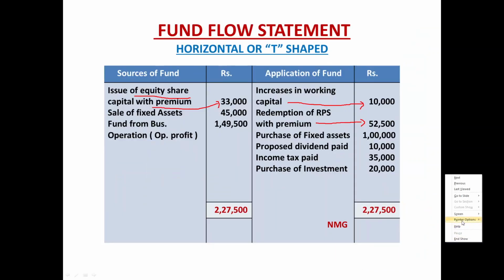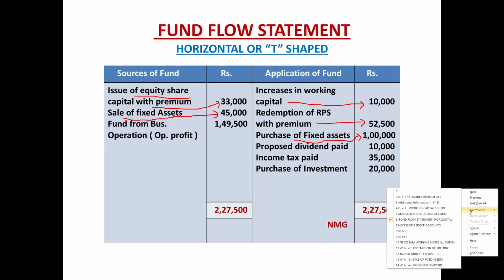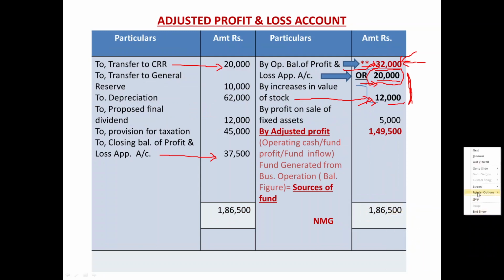Let us report it. First of all, fund flow statement, application side, purchases of fixed assets 1 lakh and sale of fixed assets 45,000. These are the 2 impacts in the fund flow statement. And now in the adjusted profit and loss account, profit 5,000 which was included in the current year's profit and loss account being a non-operating income. Let us eliminate it. So right hand side minus side profit on sale of fixed assets 5,000.